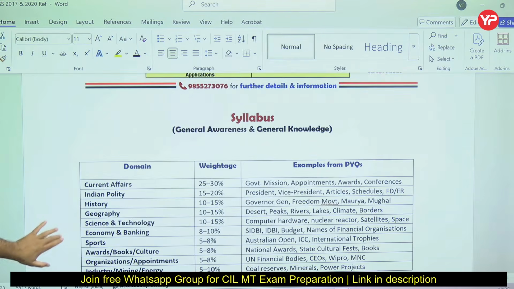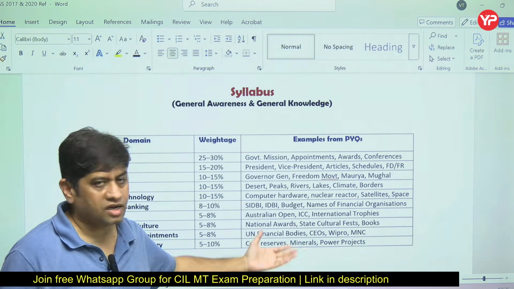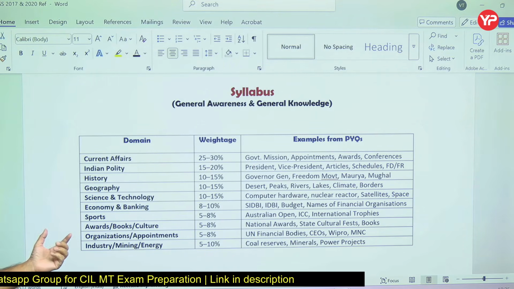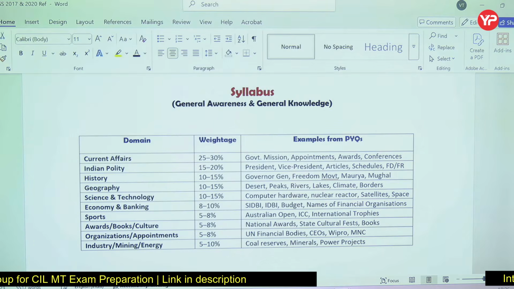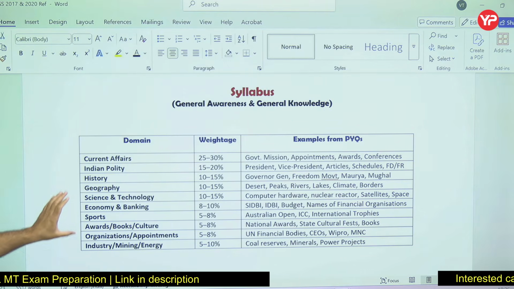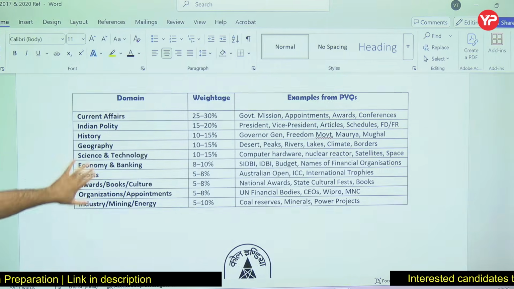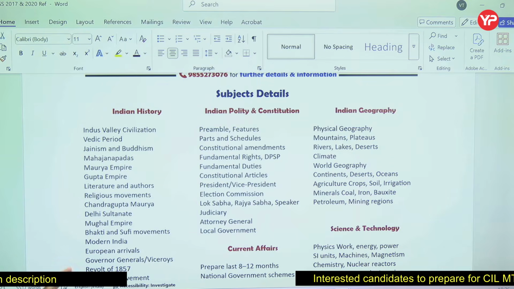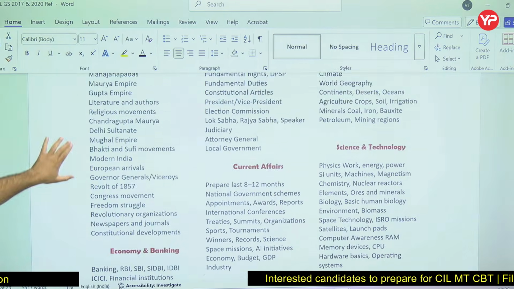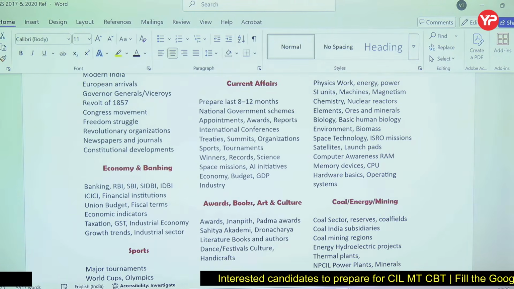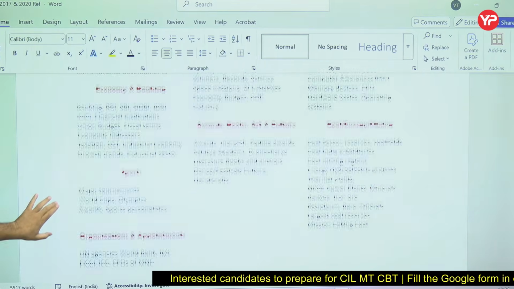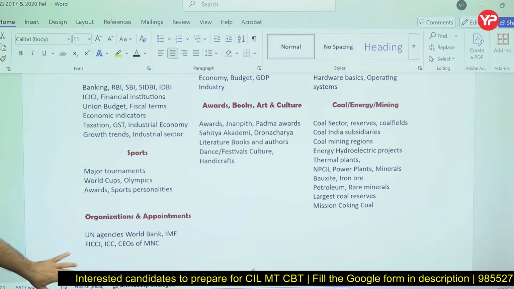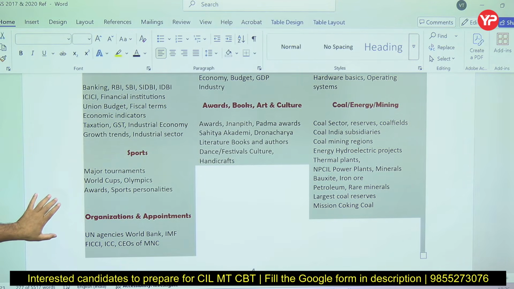I have the syllabus from where the questions are asked. I have already made a detailed video on the syllabus and the percentage of different topics from where questions are asked: current affairs, Indian polity, history, geography, what the weightage is and what topics were asked. The detailed syllabus is provided by the mentors of YourPedia. The main topics are Indian history, polity, geography, economy and banking, current affairs, science and technology, awards, coal, energy and mining.